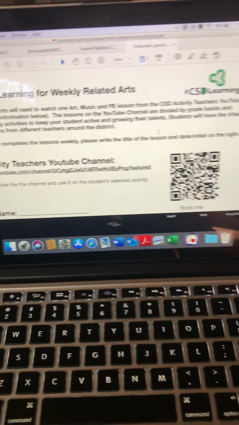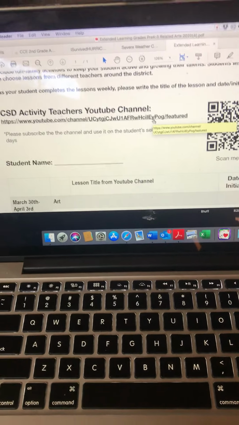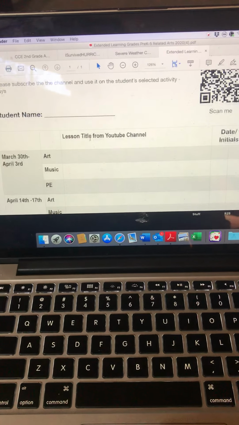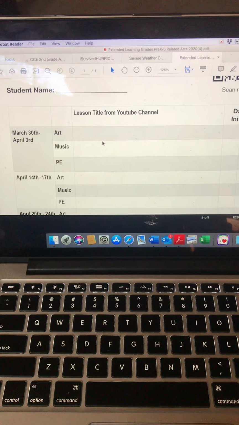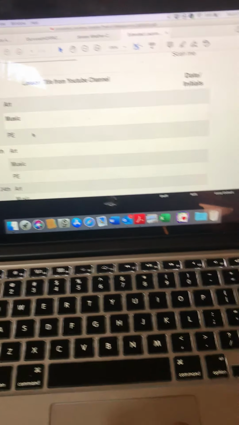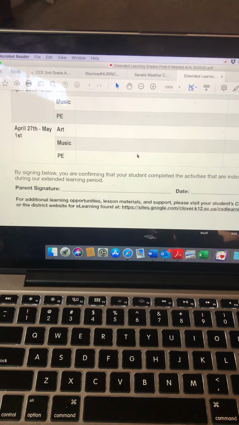So you can see the directions at the top, and I've also already emailed this to you just for you to start looking at with your child. You have a YouTube channel, and then you can see the dates, March 30th through April 3rd. They are required to do 3, and then you date and initial. And that's 3 each week.